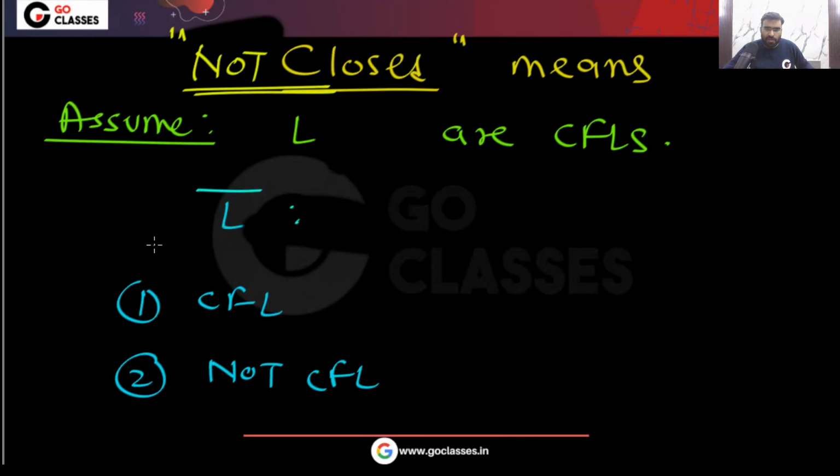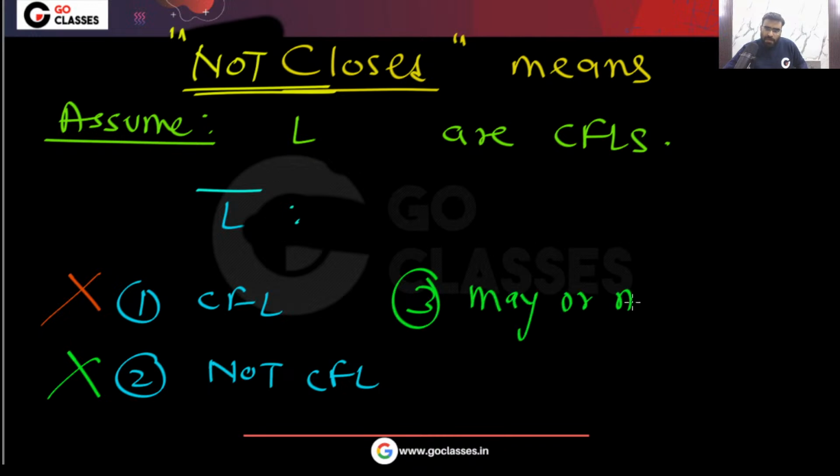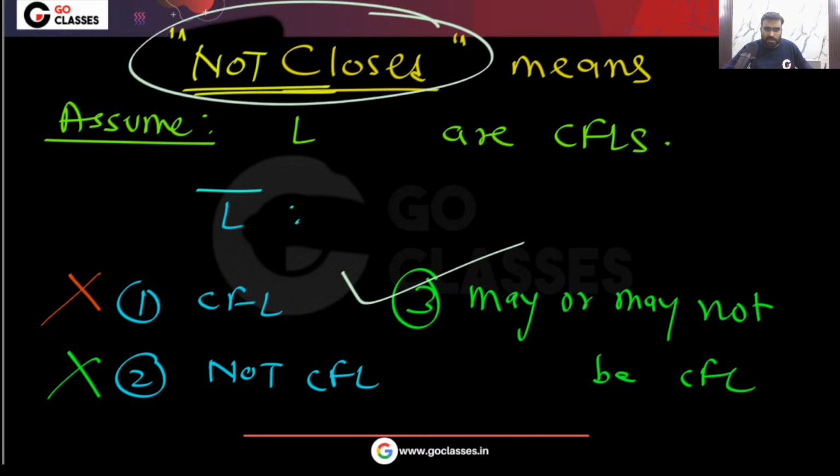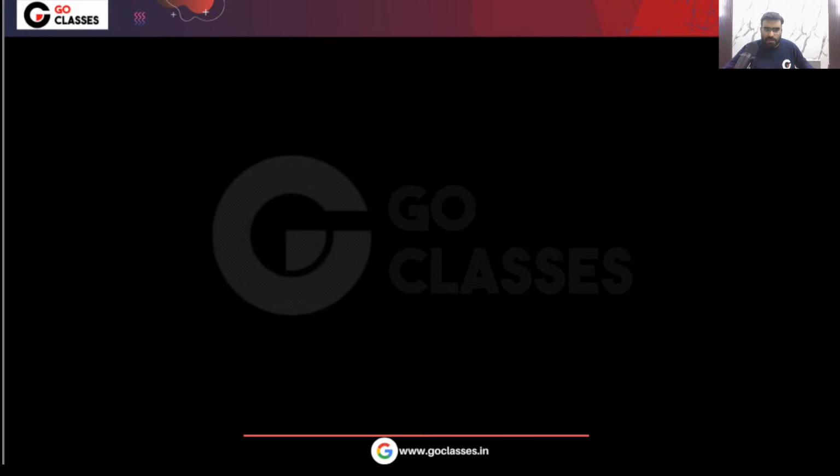So finally, what will be the answer? If L is CFL, what can you say about L complement? Can I say it will be CFL? No, I cannot say. Can I say it will be not CFL? I cannot say. The correct answer is may or may not be CFL. So I hope you understood what not closed means. Please tell me. So very easy.